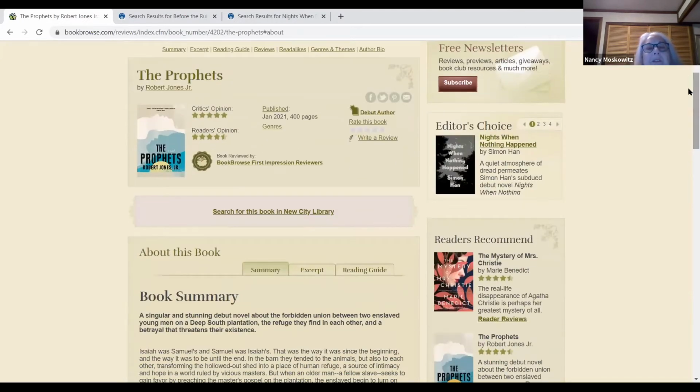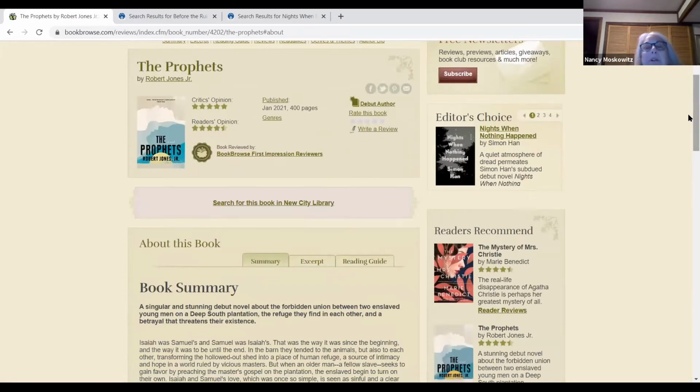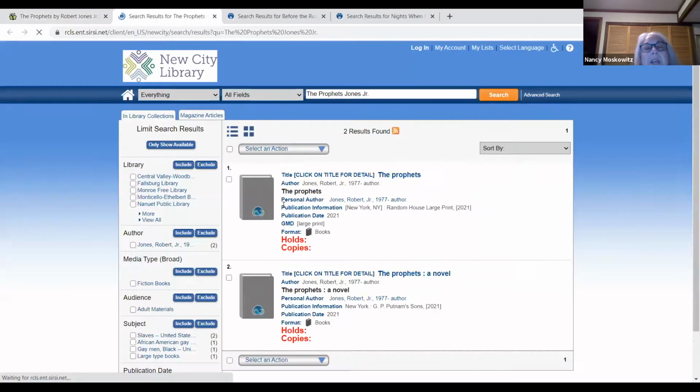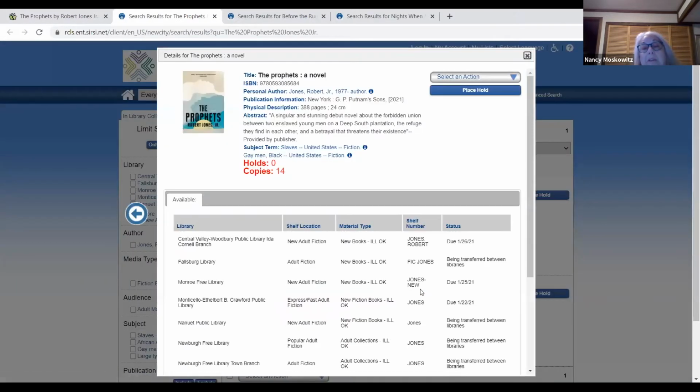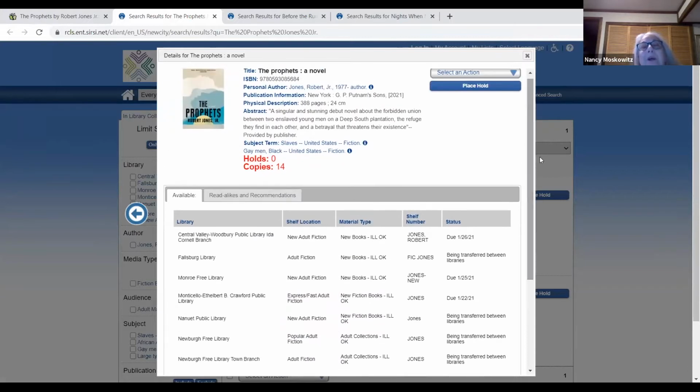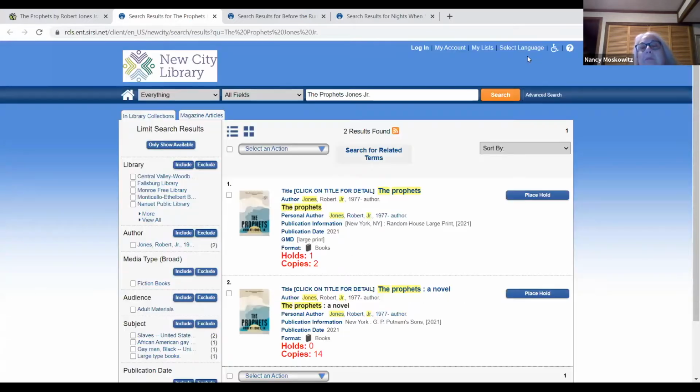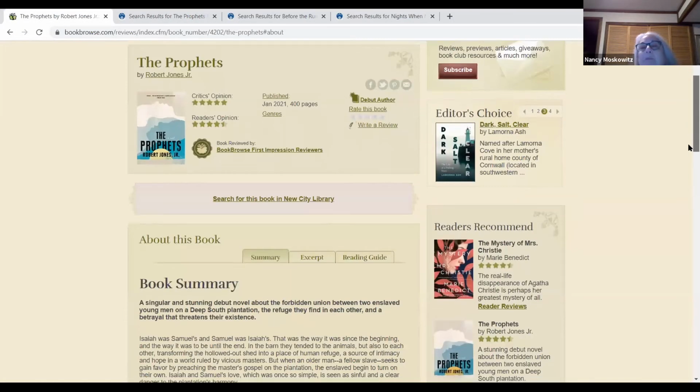And then check to see if the book is in New City Library, put it on hold. So we look at it, we see, here it is. No holds. Okay, so The Prophets. The book is not shown this big in our library, but I promise you I did order it. But you can place it on hold, and then when New City's copy comes in, you'll be right there. All right. What else do we want to look at?